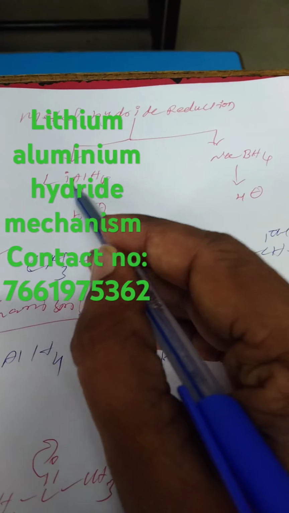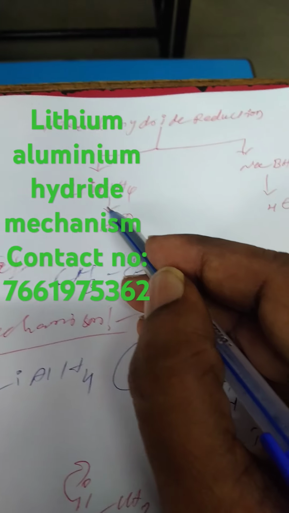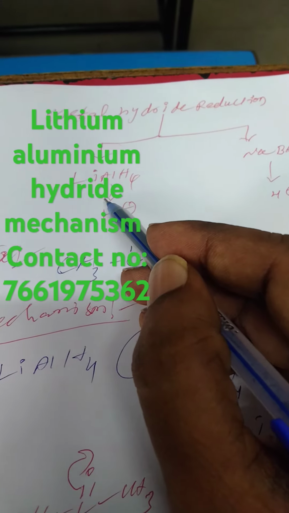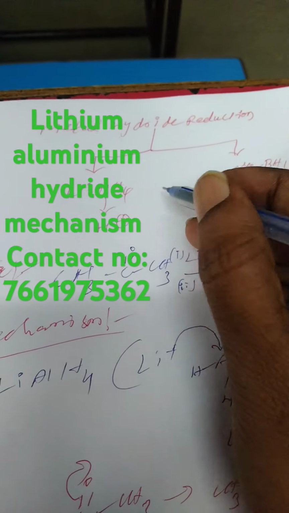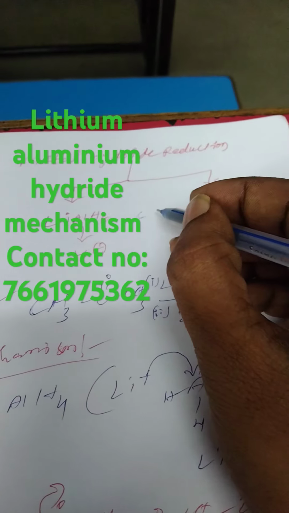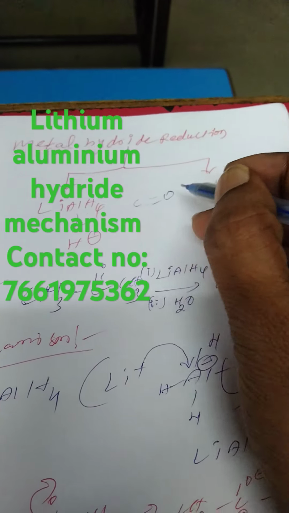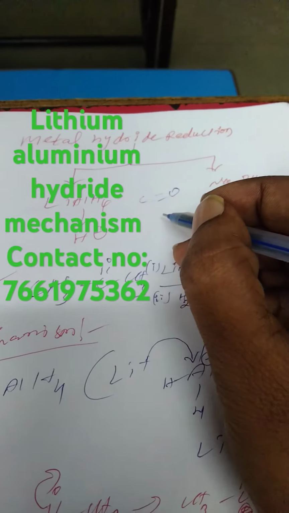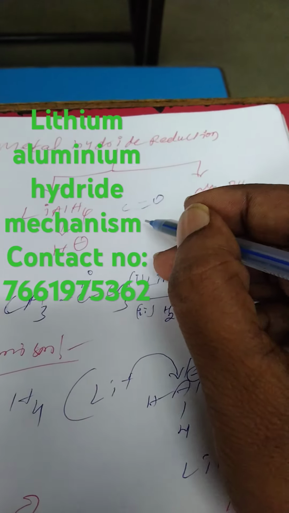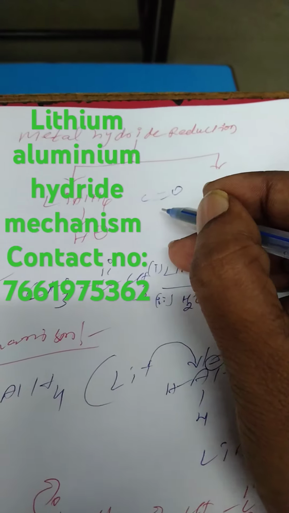When compared to sodium borohydride, lithium aluminum hydride is a strong reducing agent. It is a versatile reducing agent. It reduces carbon to oxygen, carbon to nitrogen, that is, the polar double bond groups.